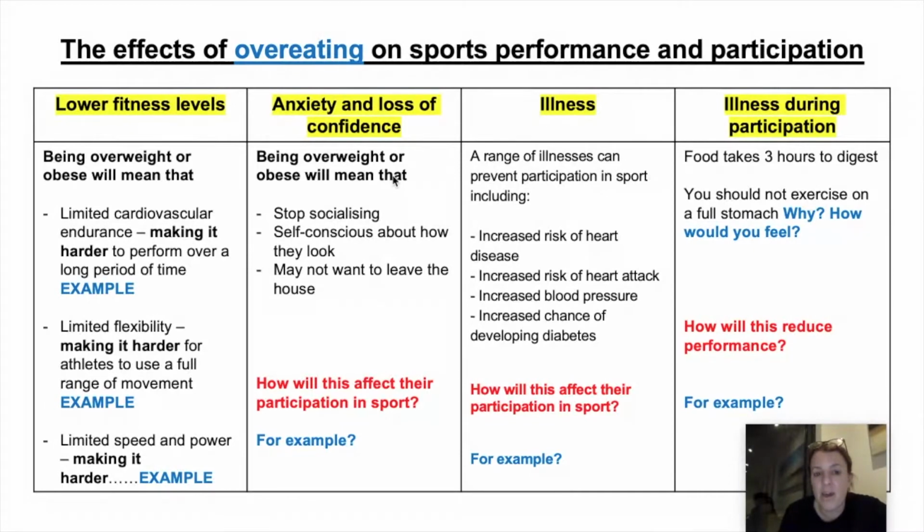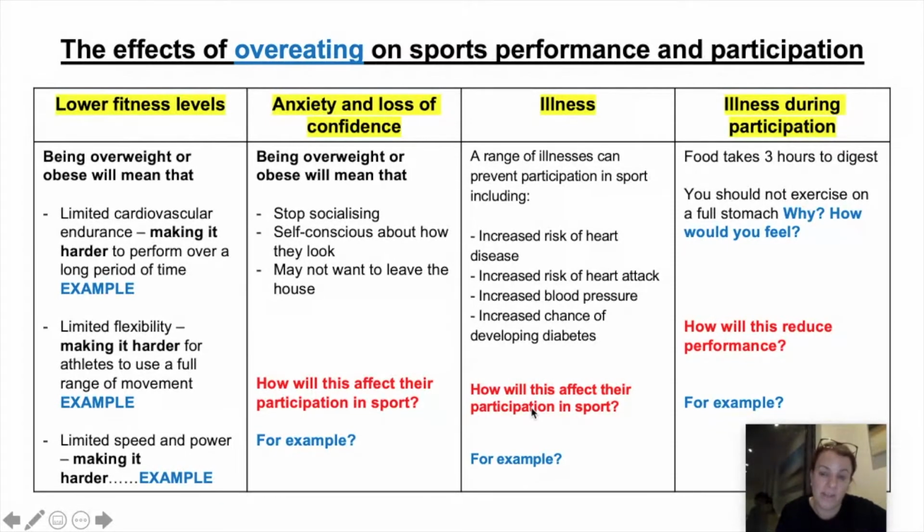Illness. Being overweight or obese will mean that you are more likely to have an illness. And there's a range of illnesses that come from obesity: increased risk of heart disease, increased risk of heart attack, increased blood pressure, and increased chance of developing diabetes. Choose one of these, research it on the internet, work out what the signs and symptoms are, and find out how this will affect their